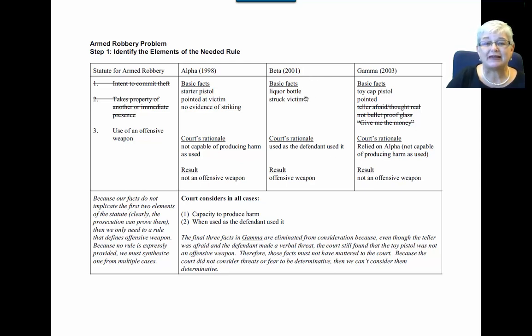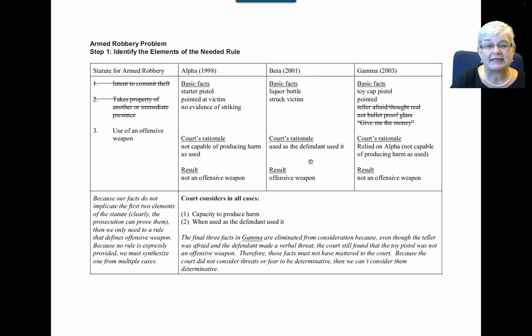In Beta, the basic facts are that the defendant used a liquor bottle and struck the victim. The court's rationale was that this was an offensive weapon because of the way the defendant used it. So remember, just like with our curfew example, we're getting a little bit more of the rule with each case. So the first case gave us that an offensive weapon is one that is capable of producing harm as used. And then the second one gives us that piece that we have to consider how the defendant used it, not just how that object is normally used.